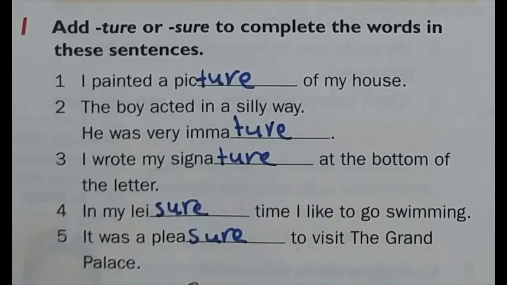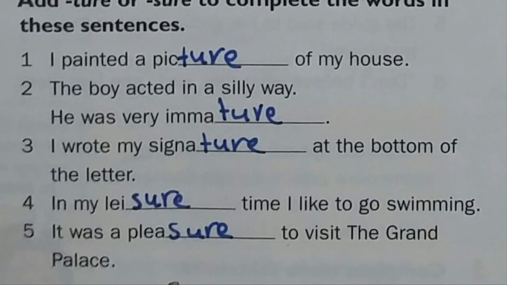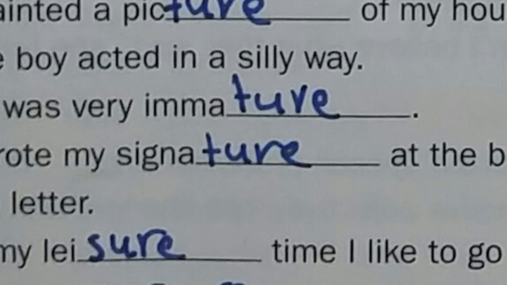Here, number 1. Add chur or jur to complete the words in these sentences. Number 1. I painted a picture of my house. So the appropriate word here is picture. Not picture with sh, it's picture, T-U-R-E. The boy acted in a silly way, تصرف بسخافة. He was very immature, يعني غير ناضج. I wrote my signature at the bottom of the letter. Signature, التوقيع, T-U-R-E.